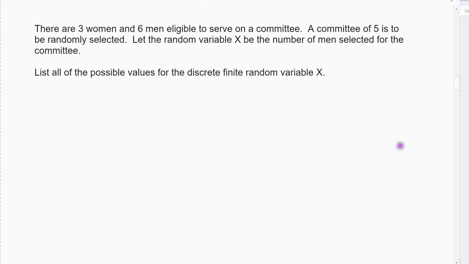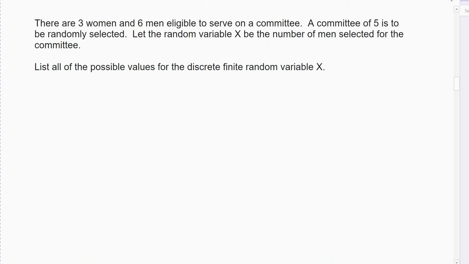Alright, the other example. Suppose we're still going to have dice, we're still going to have flipping coins, we're still going to be picking committees of people. We're going to do an example in a little bit where we're drawing marbles out of a bag, so we'll still have all of those. But we're going to do them in the easier cases, meaning they're not going to be any continuous or conditionals. No conditionals.